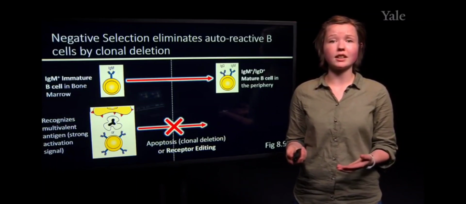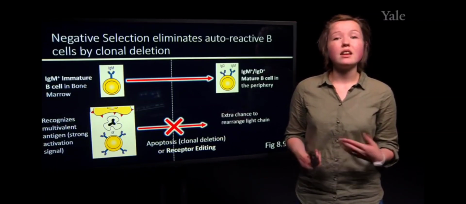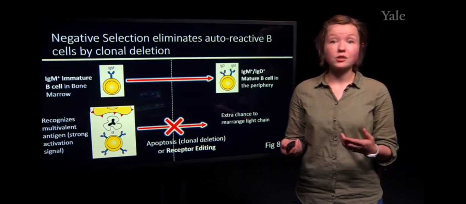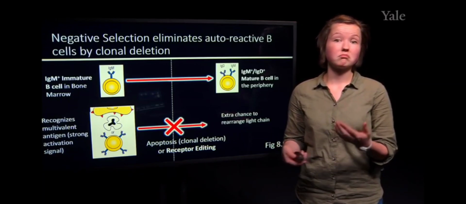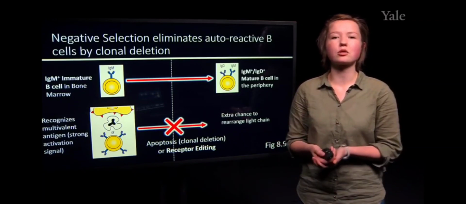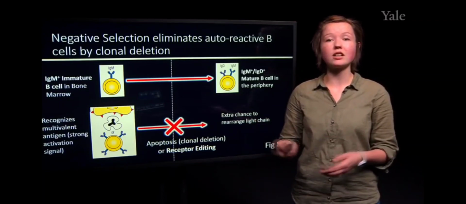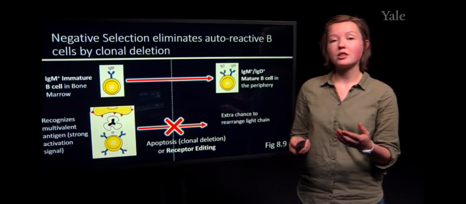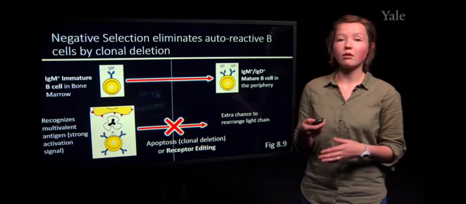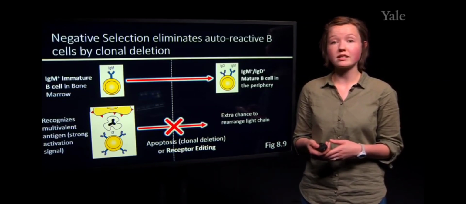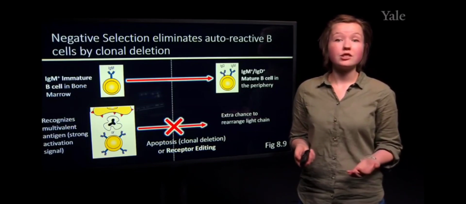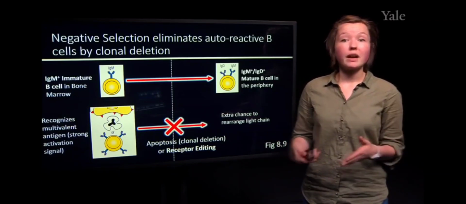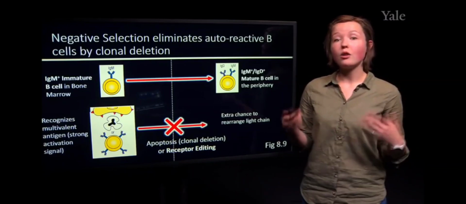So in the event that there are extra light chain segments, not all the alleles had been attempted for recombination, if there are extra segments available for recombination, the B cell receptor will undergo recombination at its light chain once again, trying to form a light chain receptor that when paired with its heavy chain will no longer be autoreactive.